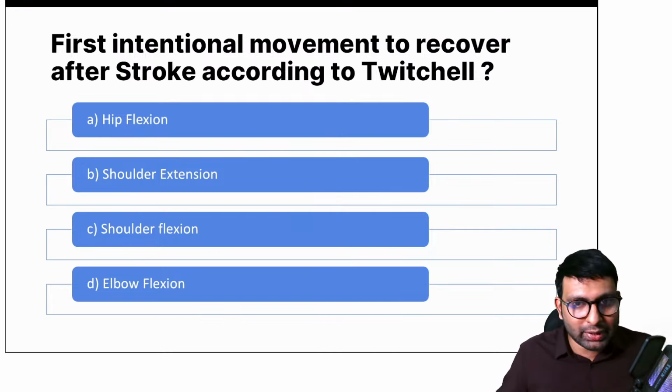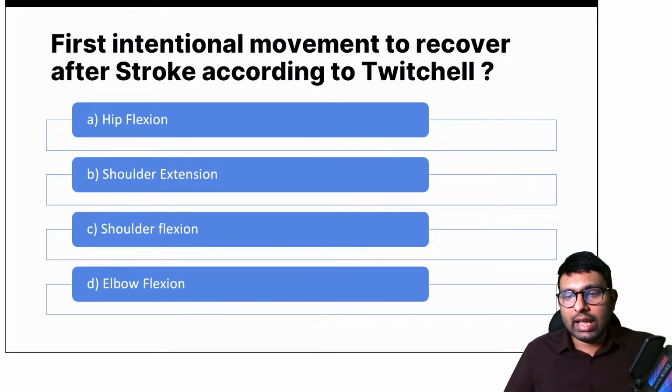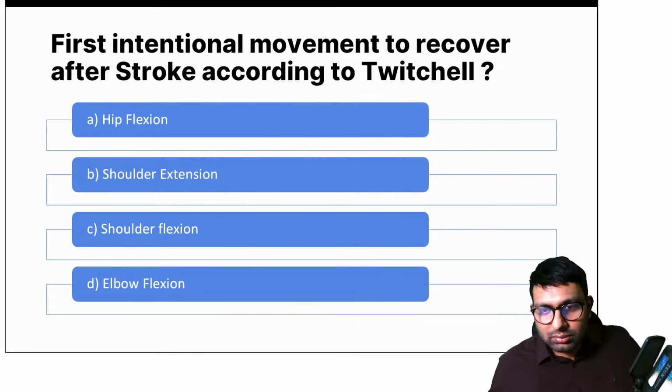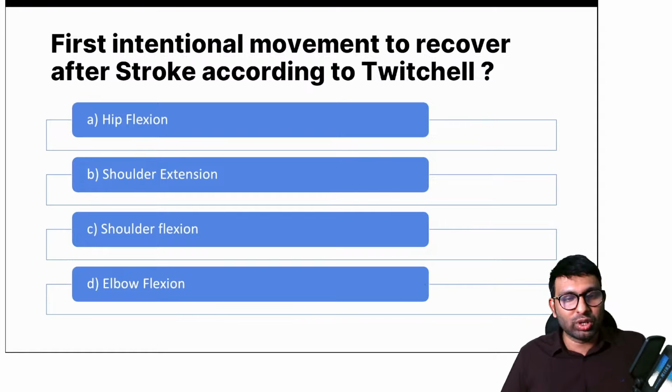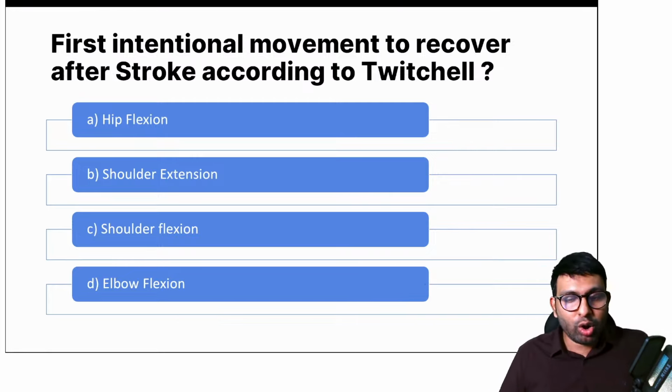I know these concepts have not been covered, so just a guess would be good enough. I'll explain this whole theory of Twitchell's recovery. Would anyone like to take a guess? Okay, Dr. Jain says it's C, shoulder flexion. Starry Sky says it's D, elbow flexion. Stardust says it's D again, elbow flexion. Okay, kudos to all of you for trying.